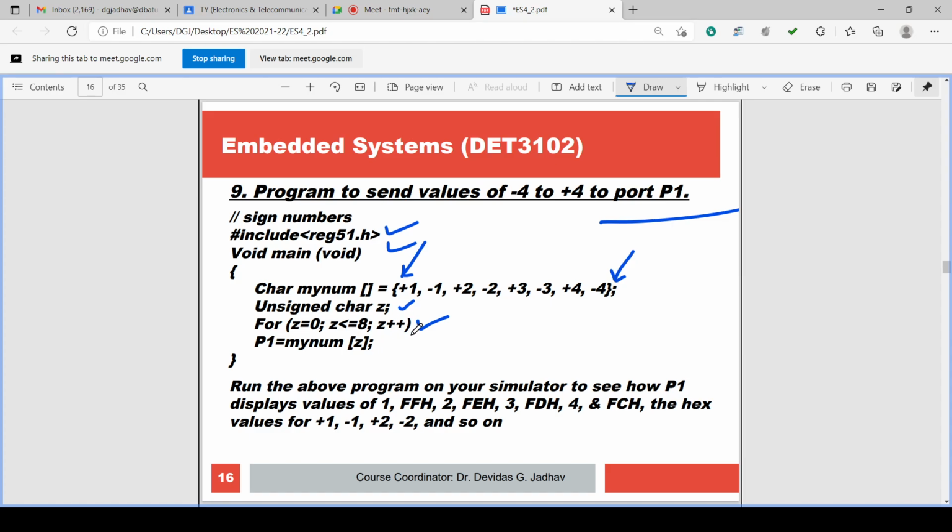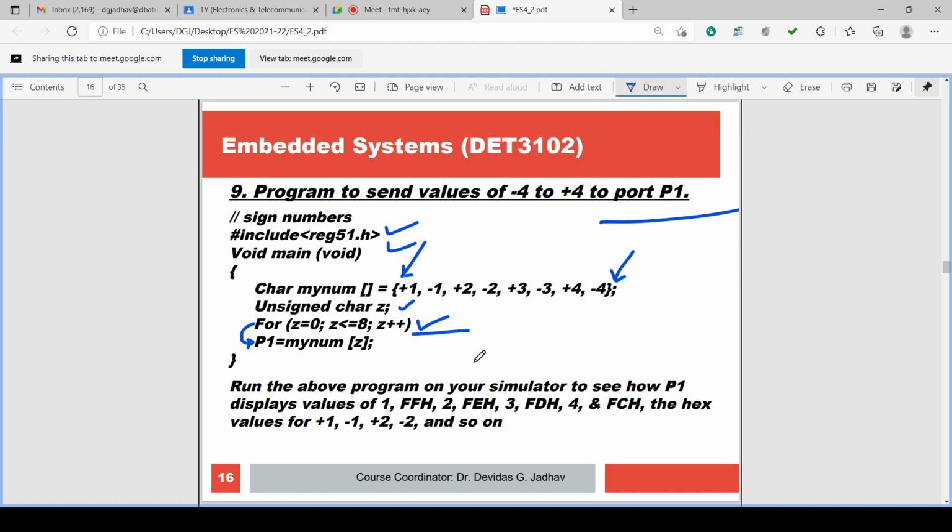This for loop has no semicolon at the end, and it takes the next instruction as its body. So P1 equal to mynum z is a part of the for loop. As long as the for loop executes, P1 equal to mynum z also executes along with it, and whatever the value of z, 0, 1, 2, 3, 4, 5, 6, is put into the square bracket of mynum. So z is acting as an index for mynum. So this is the logic, and while executing, this will give an error, so we have included the infinite loop at the end of this. Then it will start executing and will not have any error.